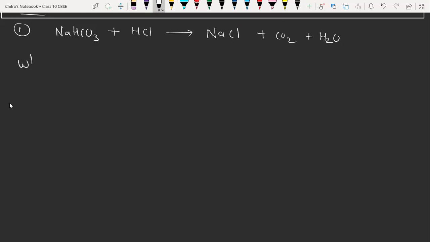When sodium bicarbonate is baking soda, it is present in Eno powder also, and baking soda is used for making spongy food and crispy food. You know that.